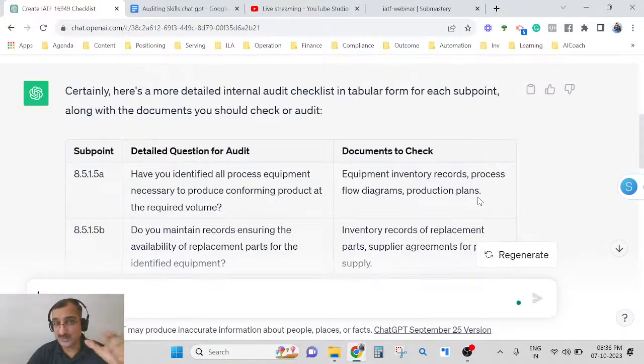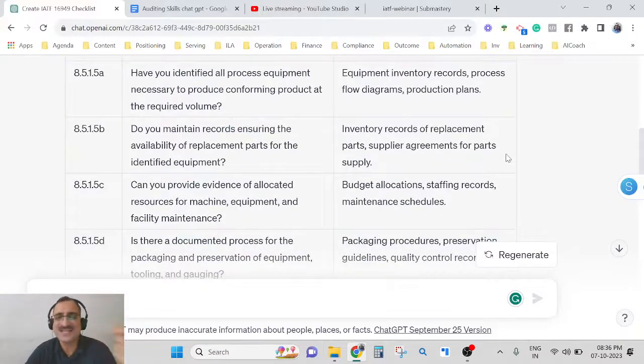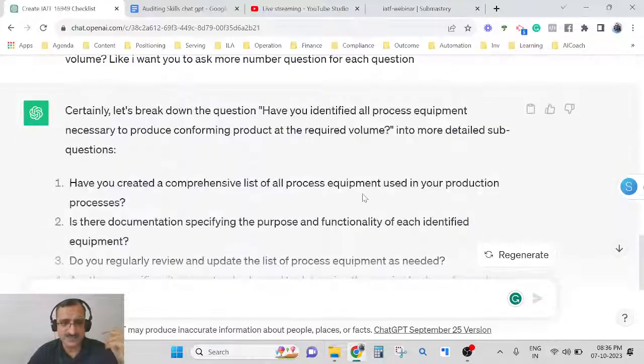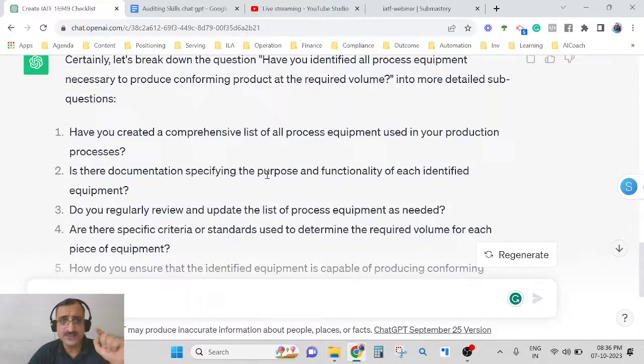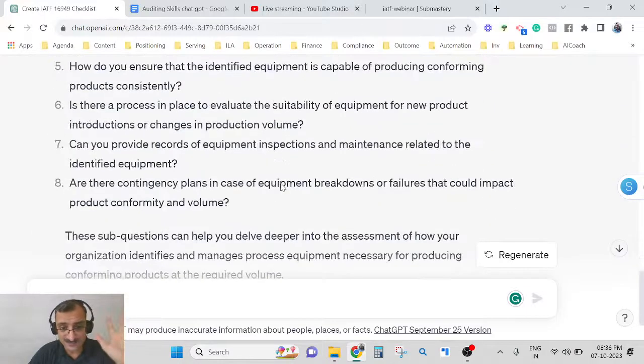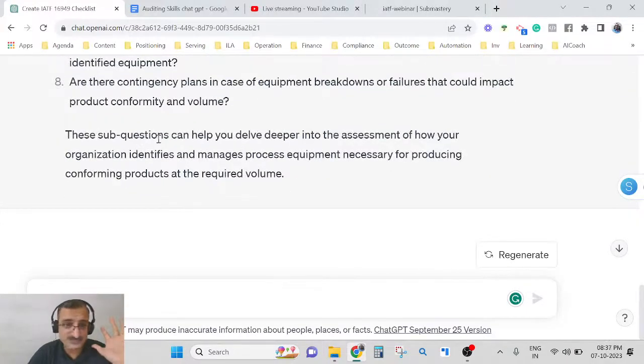Basically, what is a prompt? A prompt is what you say to the AI, and nowadays there are even vacancies for prompt engineers. Prompt engineers are people who are smart in talking with the AI. Let's see. Okay, can you see this? For the same questions, it is now giving me some detailed sub questions.